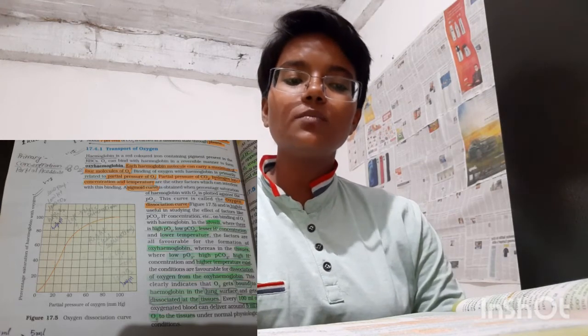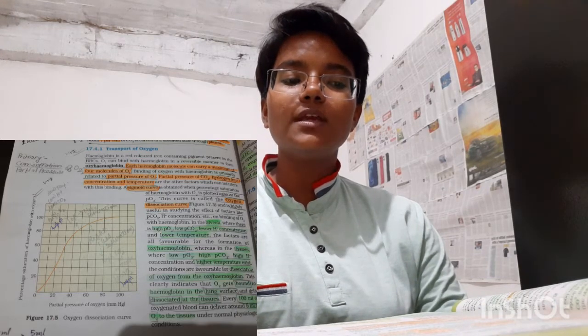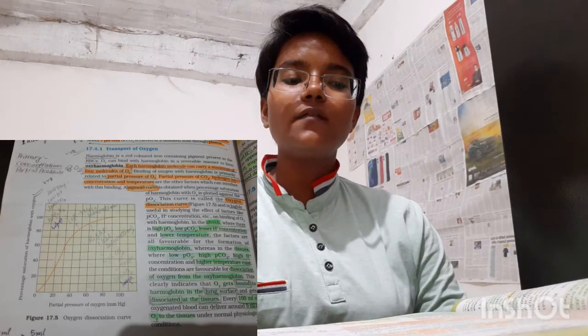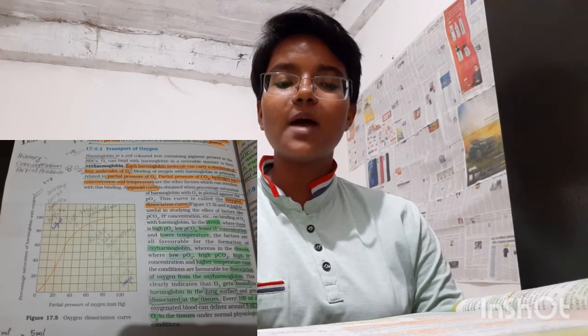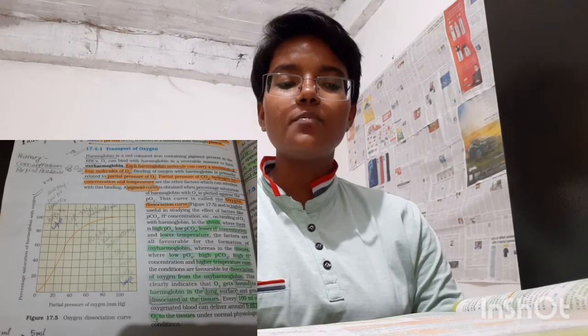O2 can bind with the hemoglobin in a reversible manner to form oxyhemoglobin. Each hemoglobin molecule can carry a maximum of 4 molecules of oxygen. Binding of oxygen with hemoglobin is primarily related to partial pressure of O2. Partial pressure of CO2, hydrogen ion concentration and temperature are the other factors which can interfere with this binding. A sigmoid curve is obtained when percentage saturation of hemoglobin with O2 is plotted against the PO2.